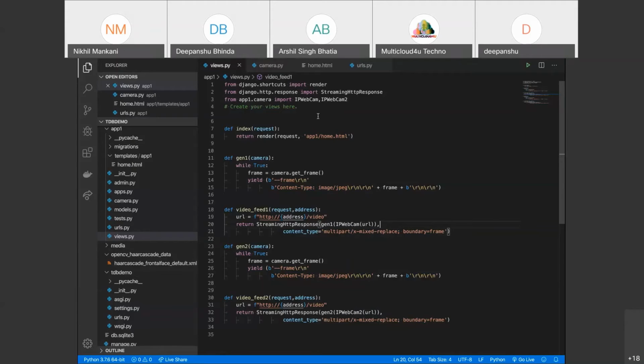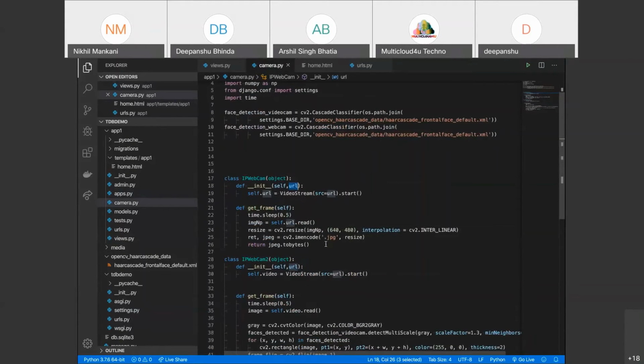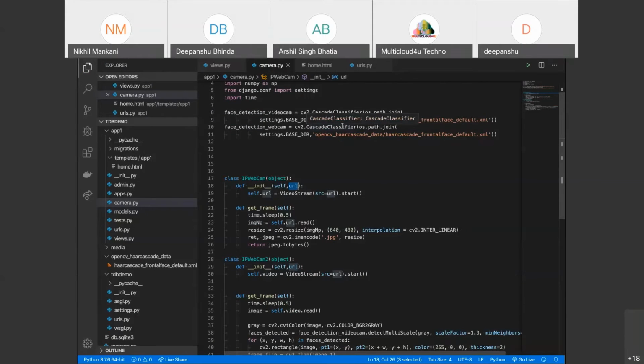Arshil, you are trying to say that RTSP URLs are the URLs where the camera is streaming, and your code is able to capture those streams, right? Yes, but it is not just camera streaming. RTSP links are mostly related to CCTVs. When we want feeds from CCTV, we want two types of links. Some provide an HTTP link, some provide an RTSP link. Whoever uses this model can also use the IP Webcam Android application, and from it generate an IP link from his mobile camera.